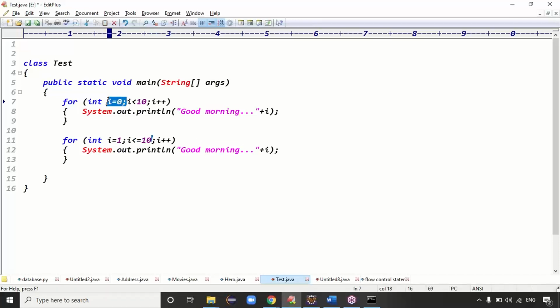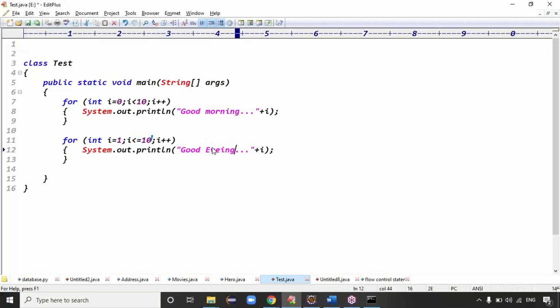It depends on your requirement. See, here I took the initial value as 0, from 0 to 10. Most of the students are thinking that we have to pass only 0 here. Don't think like that, guys. It depends on your requirement. You can take any value, right? Exactly. So i equal to 1, i less than or equal to 10, i plus plus.